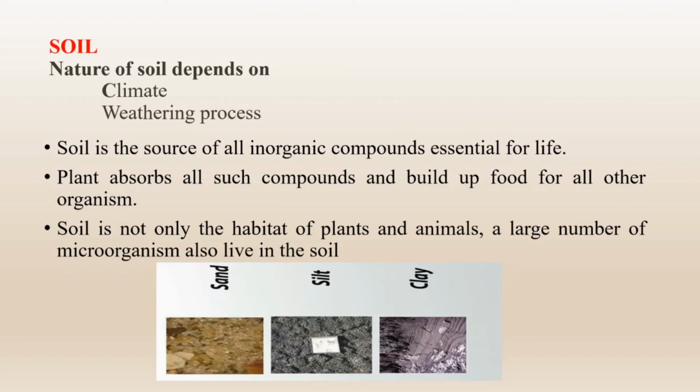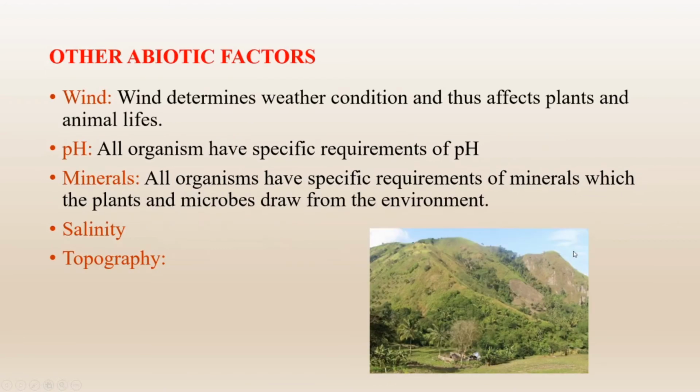This picture shows the different types of soil generally found in this locality. One is sand. Sandy soils are porous and cannot retain water. Next one is silt, and the third one is clay, which can retain maximum water. And generally, the farmers prefer clay soil for their vegetation.